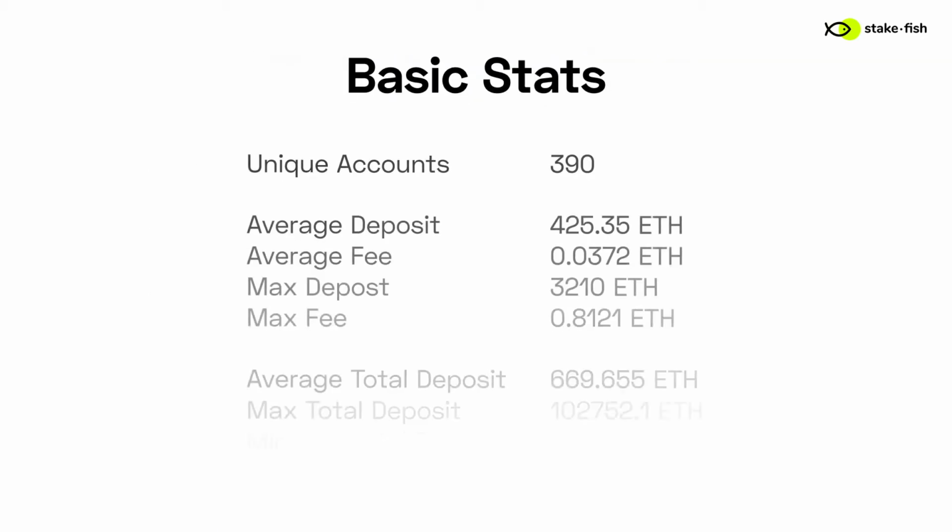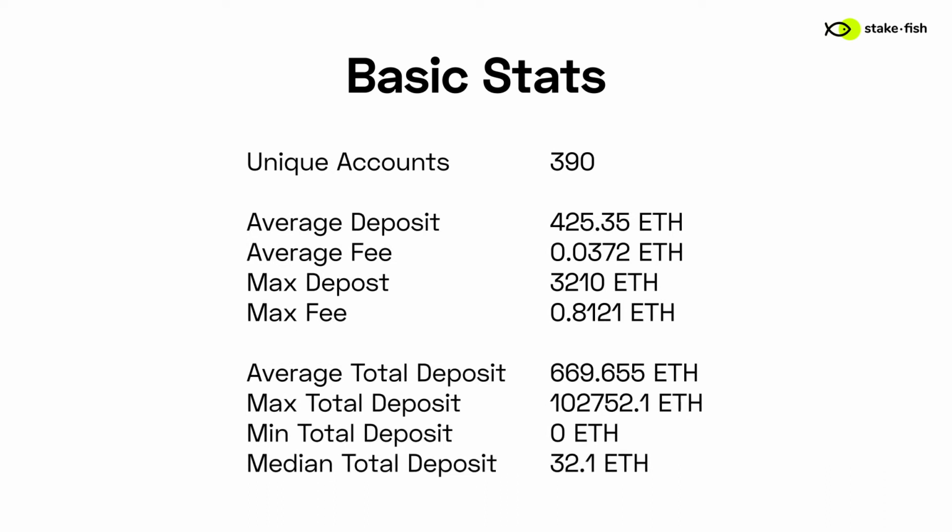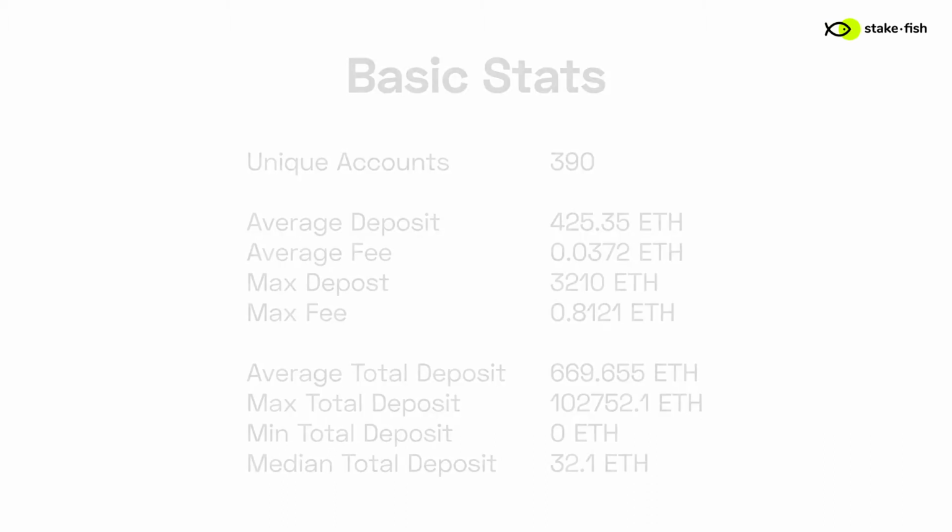So here's some basic stats. We can see that there were 390 unique accounts that interacted with the smart contract, and that the average deposit per contract call was about 425 Ethereum. The maximum deposit was, as we just mentioned, 3,210, and the minimum was 0, but that was just one failed transaction. The median, though, and we just saw this on the previous graph, is 32.1 ETH.